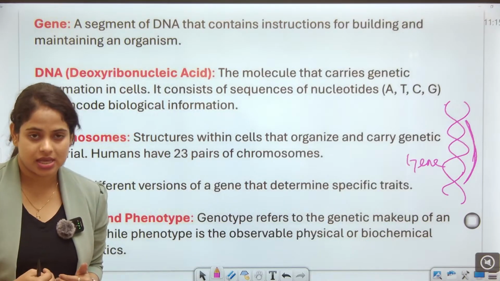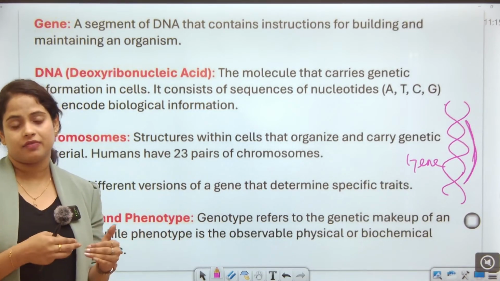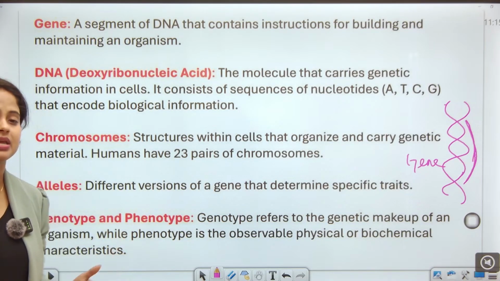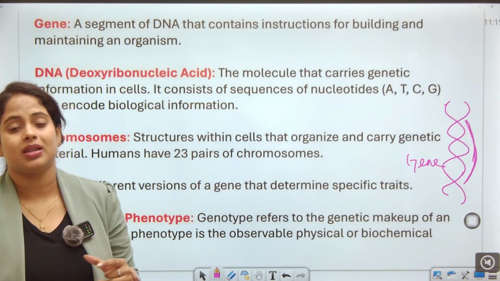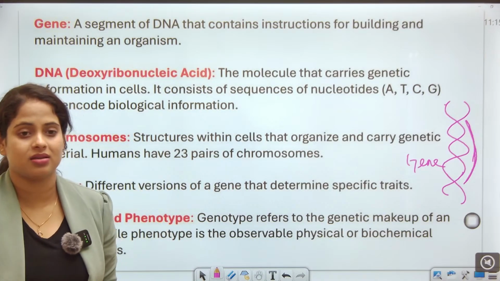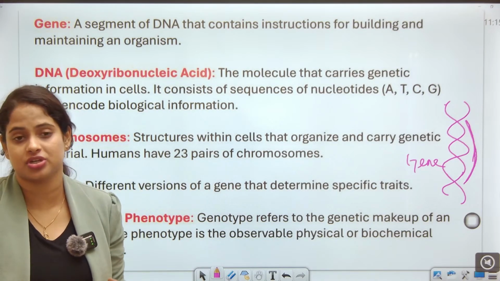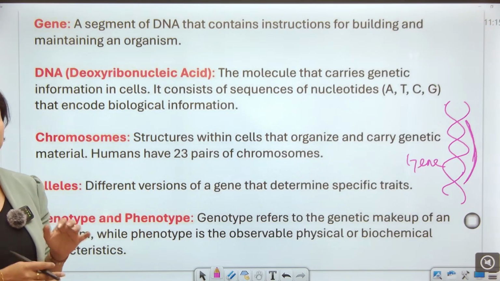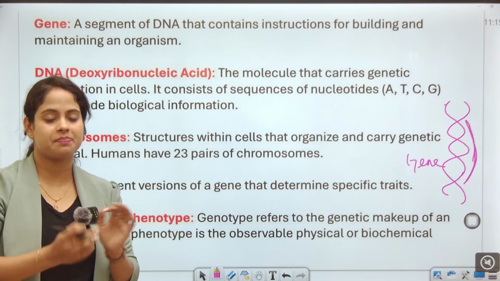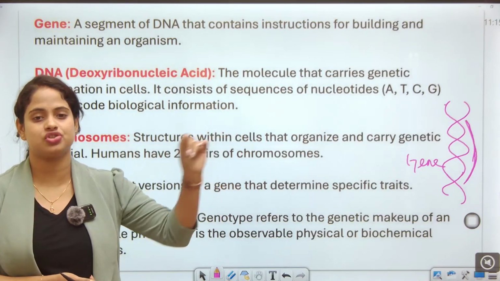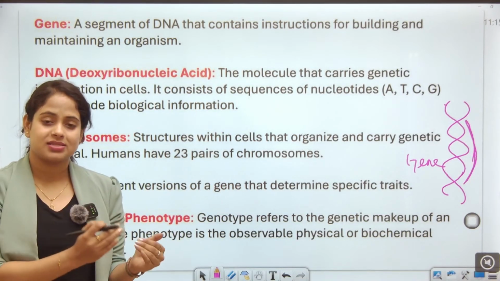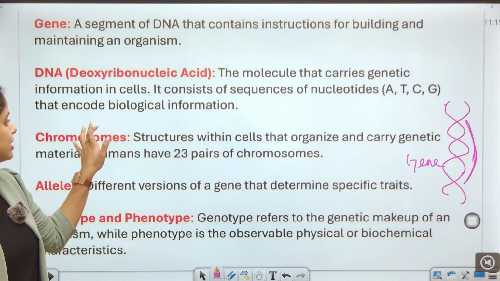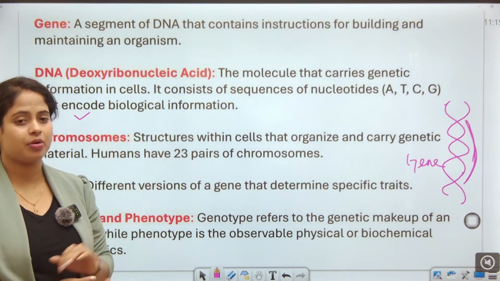Inside our body, in every kind of tissue we have cells, and DNA carries the genetic information in those cells. It consists of a sequence of nucleotides, the nitrogenous bases, that is ATCG. What ATCG stands for, you will know further on. These encode biological information.